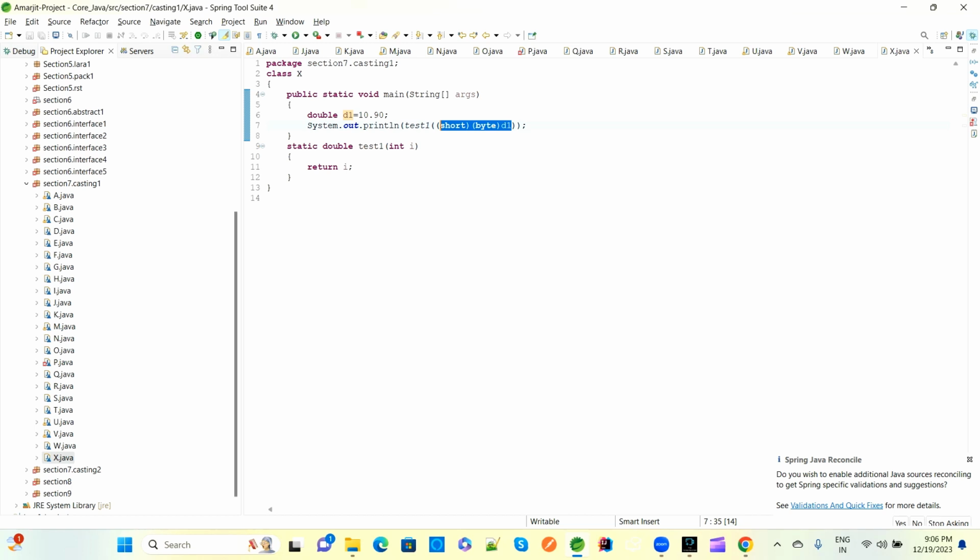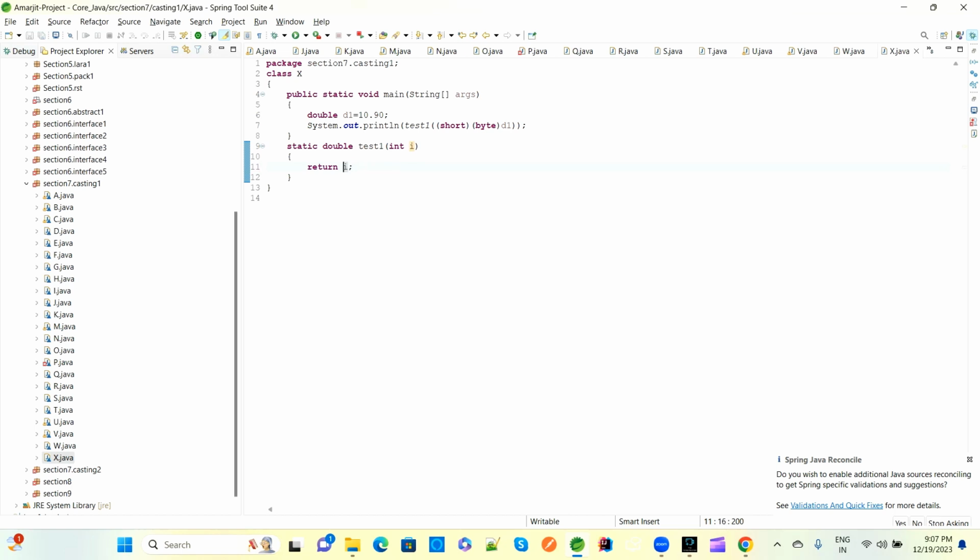But here we are printing the return type, which is an integer, but we need a double. So integer to double is fine because upcasting is happening, so no need to do it manually. If you assign it as a double here, it is fine, if you do not assign it, also fine.